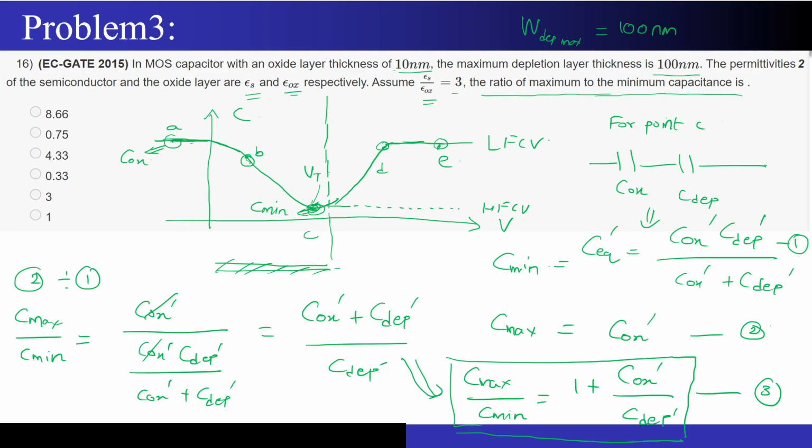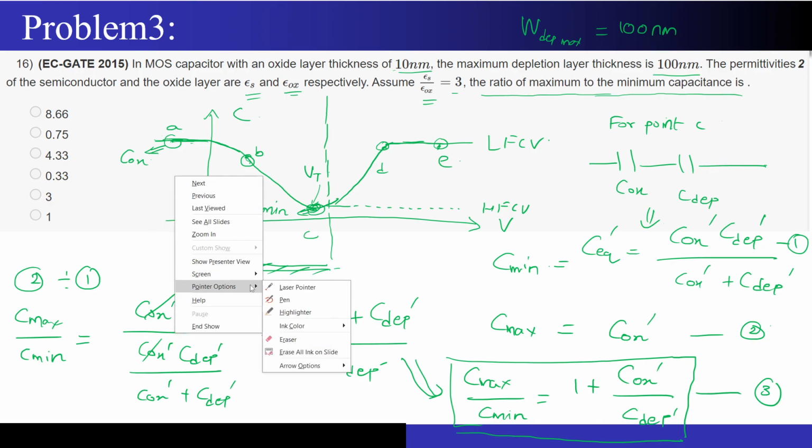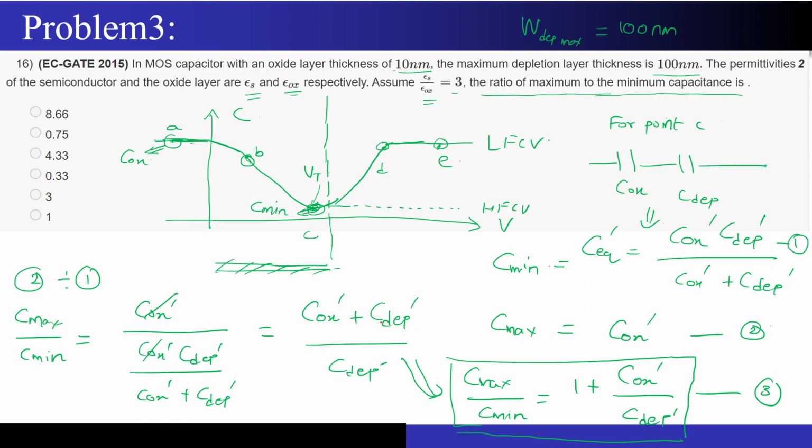So how can I find the ratio, guys? What is the value of Cox dash? I will write it on this slide itself. Let me change the color of my pen, maybe red. Cox dash will be nothing but epsilon ox by Tox. Similarly, what will C depletion dash be?